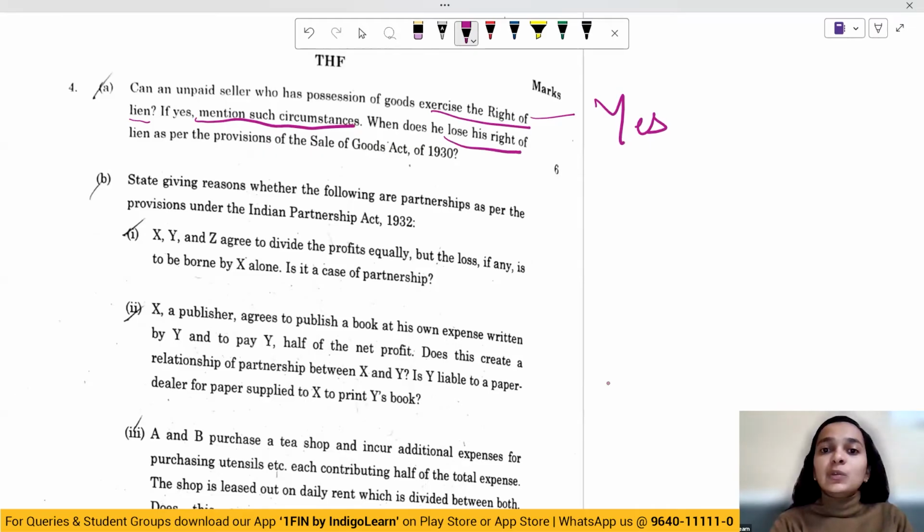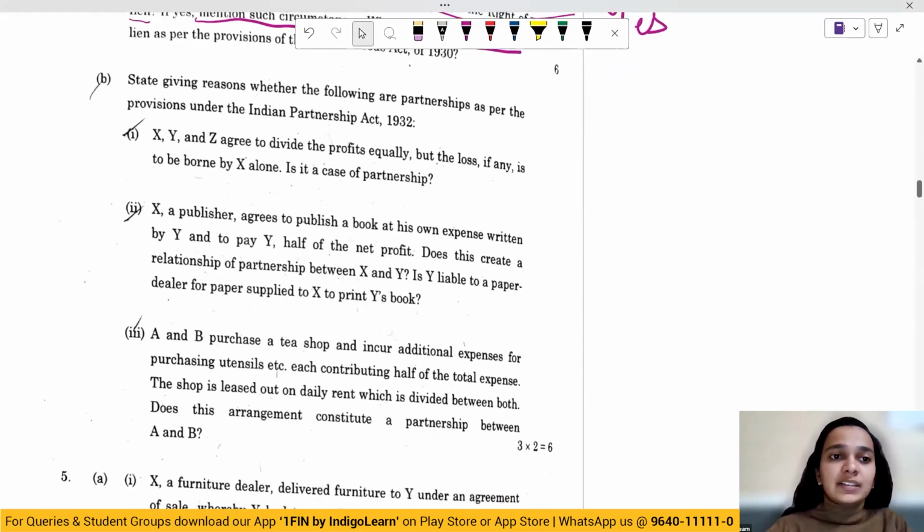And when does he lose his right of lien? He loses his right of lien when he parts with the possession of the goods. State giving reasons whether the following are partnerships or not. So there are different situations and we'll have to see whether these are partnerships or not.